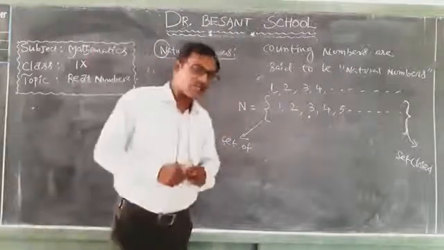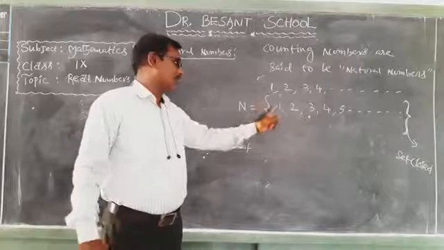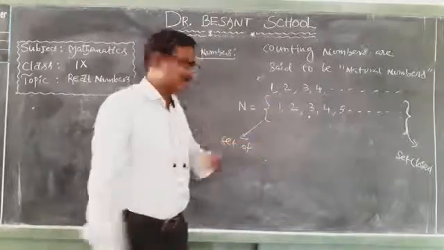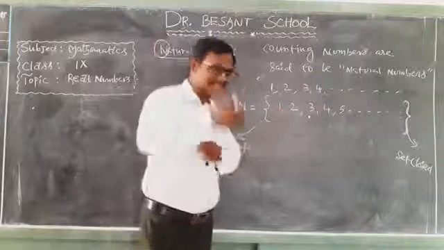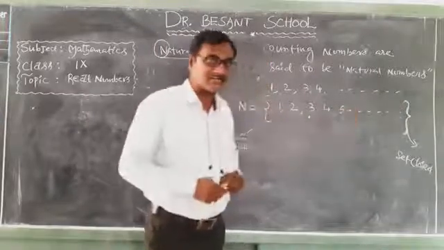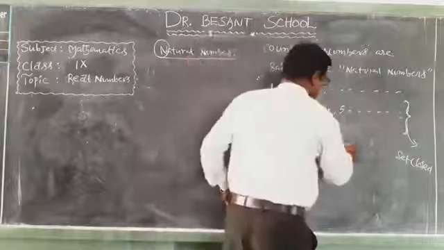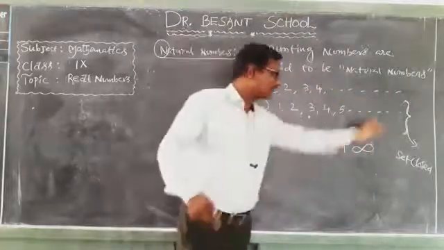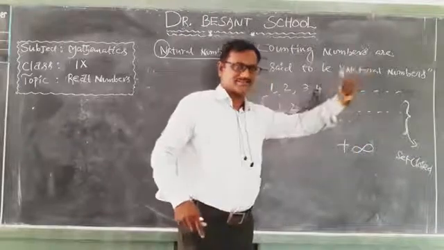Can you say what is the least natural number? 1. What is the next natural number? 2. The next? 3. And so on. Can you say what is the greatest natural number? We cannot say. That is plus infinity. The greatest natural number is plus infinity.